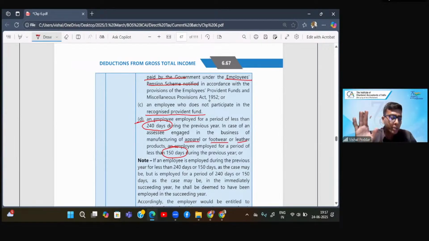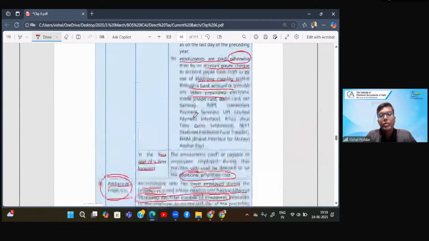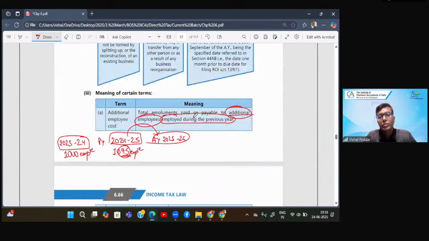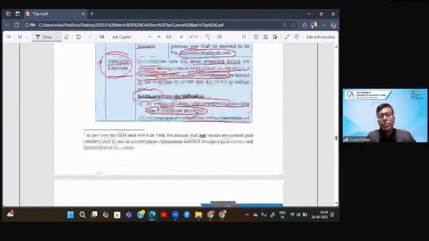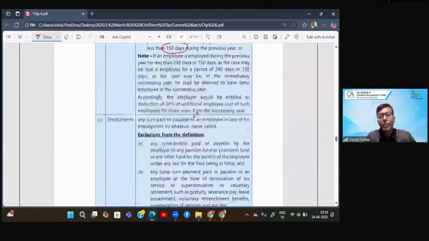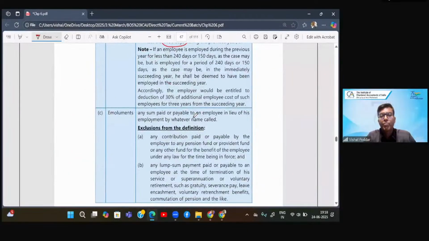If they have not served, we will not give you this deduction. So these are the conditions, right? Now, once you satisfy the above conditions, the deduction is 30% of this additional employee's cost, in short, your salary. And this 30% will be allowed in year one, year two, year three.